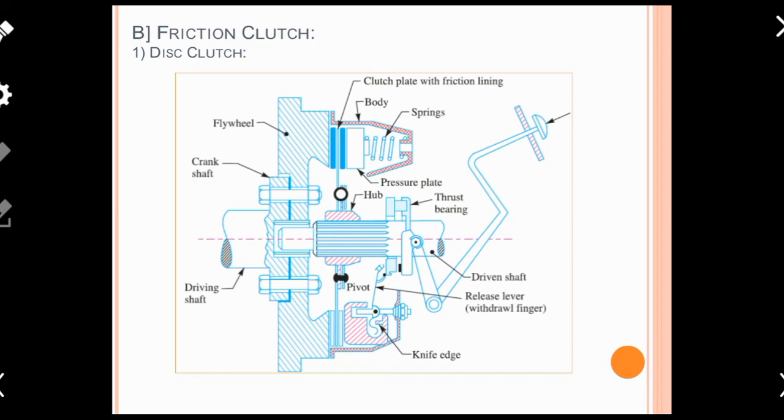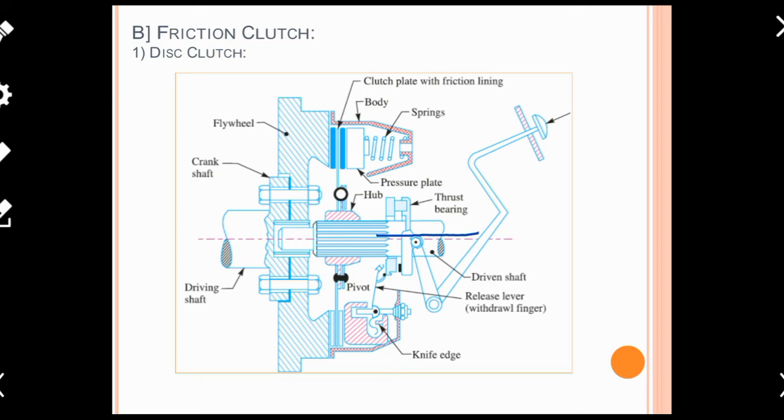So this is the power transmission from driving shaft to crankshaft, crankshaft to flywheel, flywheel to body, body to pressure plate to clutch plate, and clutch plate to hub, and finally hub to driven shaft. This is how the power is transmitted during the engaged position of this disc clutch. Now suppose you are pushing a force P at the lever end, then what happens?